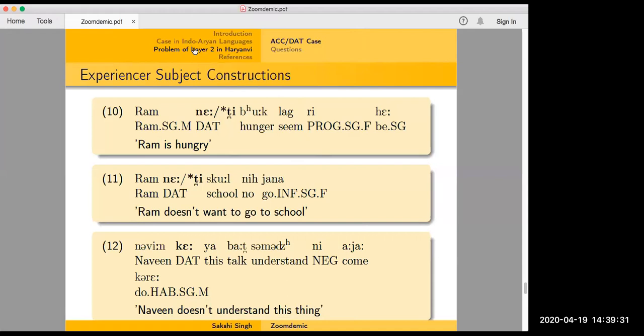Yeah, Sakshi, can you see the question? Yeah, I can see the question. Okay, so